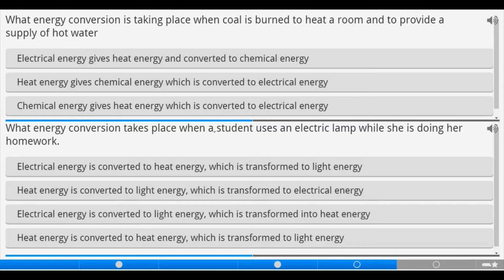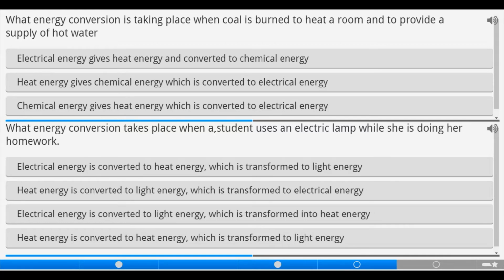Then when it is heated, it gives us what? Heat. And when you supply the heat to hot water, hot water will be produced through the heat from what? Electrical energy.